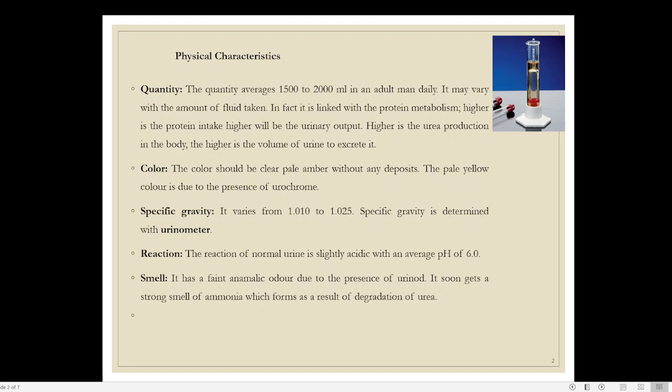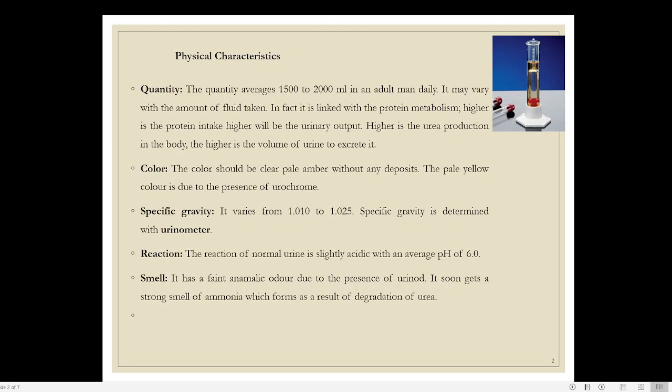It is pale yellowish in color, and that is actually the color of the urine. That is why urine should have a pale amber color. Amber actually means resin, wood resin, marakara. That is the meaning of the word amber. The color of amber is yellowish, so pale yellowish is the color of the urine.